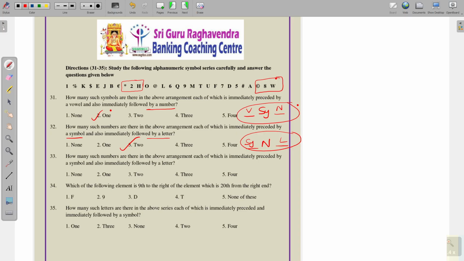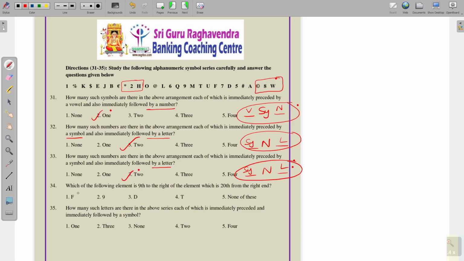Next, how many such numbers are there in the above arrangement, each of which is immediately preceded by a symbol? Before number we have symbol and immediately followed by a letter. Immediately followed by a letter. Also same question repeated. We have 2.